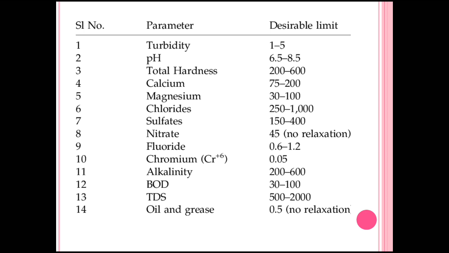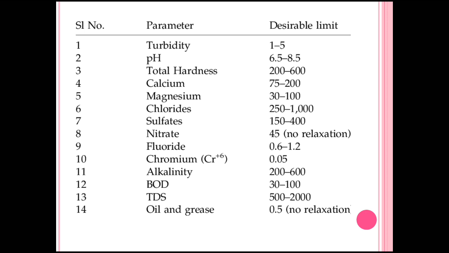Then the last point is the standards for potable water. We have already seen the chemical, physical and biological parameters, which means the permissible limits set by the Indian government. In consumable water, the permissible limit of each parameter is our standard for potable water. For turbidity the limit is 1 to 5, and pH is 6.5 to 8.5. These are all in ppm or milligram per liter.